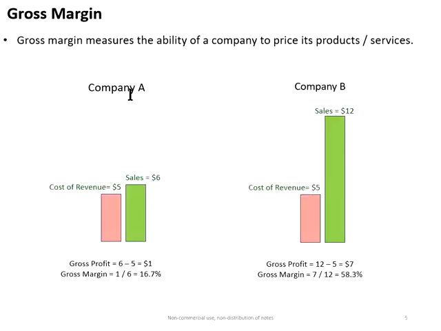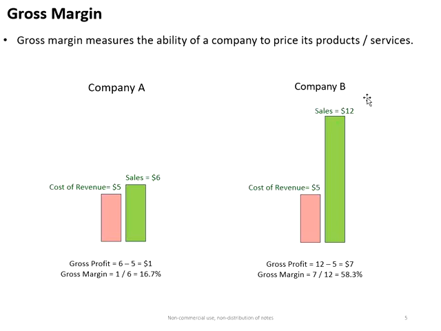Here is a typical example. Let's say we have a company A. Cost of revenue is $5. Cost of revenue means the raw material cost or whatever labor cost that is directly involved in the production. But for this company A, they can only charge $6. So the difference is only $1 for the gross profit. To calculate the gross margin, that would be 1 divided by 6, 16%, which is not that high.